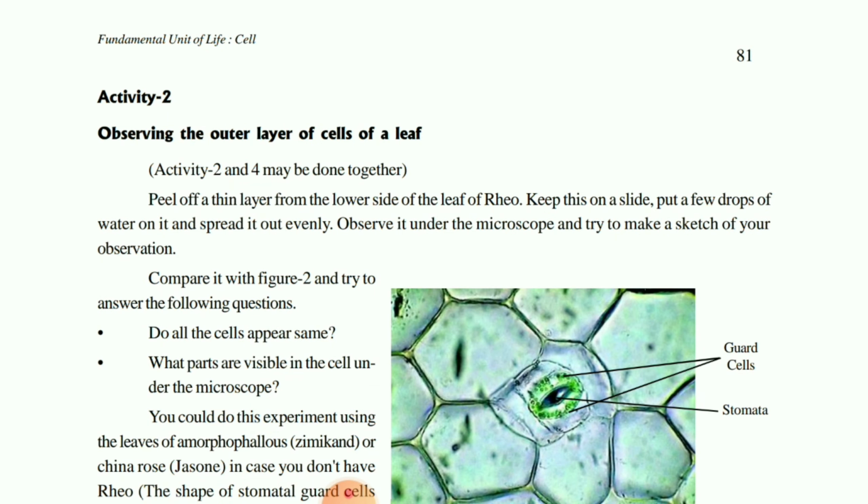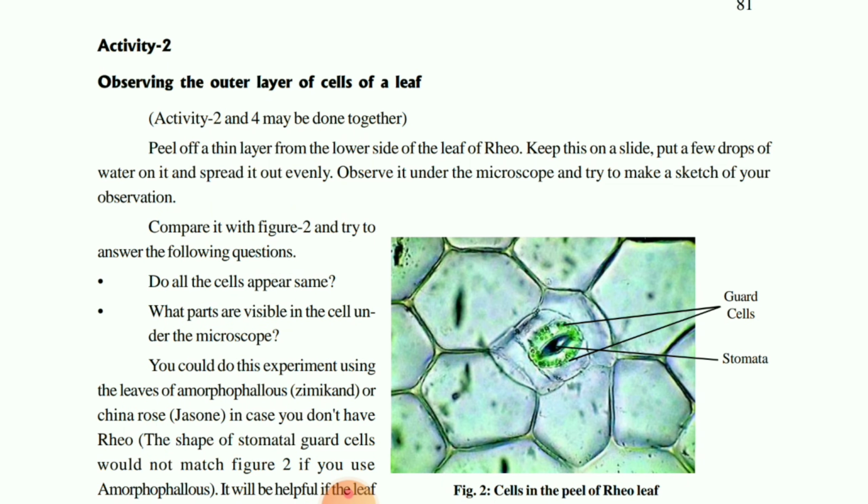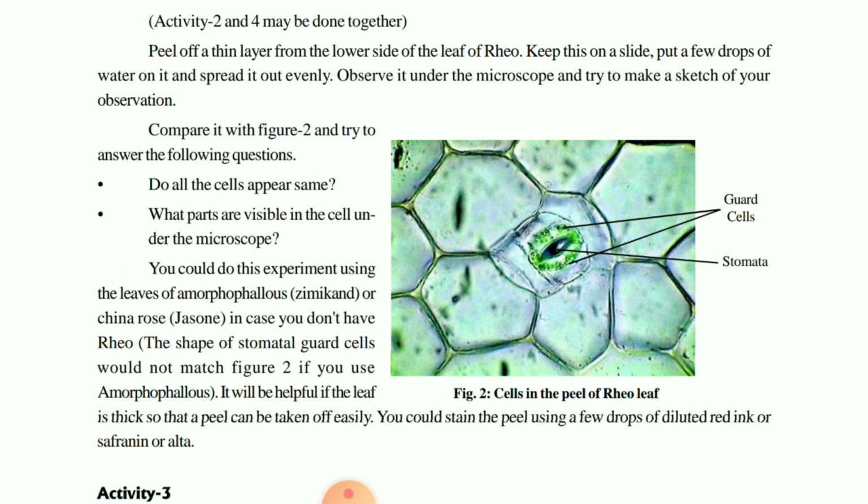Then children, when we talk about the leaf, as you know, the process of photosynthesis is carried out by the green leaves, and with the help of chlorophyll they prepare food in the photosynthesis process. Here you can see the presence of stomata also.